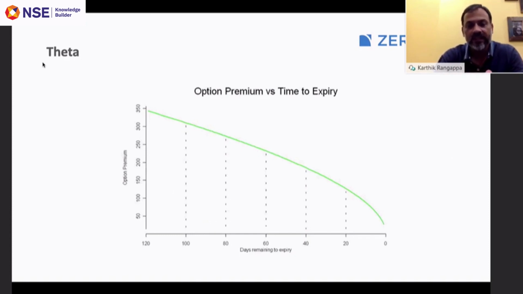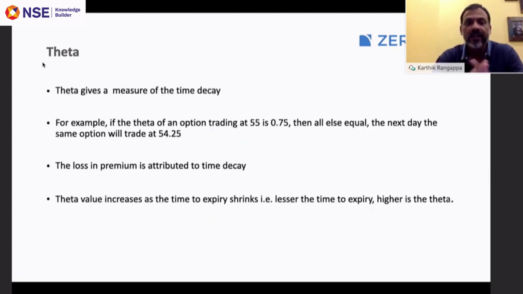While it is a gradual fall at the start of the series, when there are fewer and fewer days, the graph suddenly takes a vertical shape, right? That is to say, the effect of time decay when you have very little time drastically changes as you approach expiry. So theta is a measure that helps you identify the time decay.